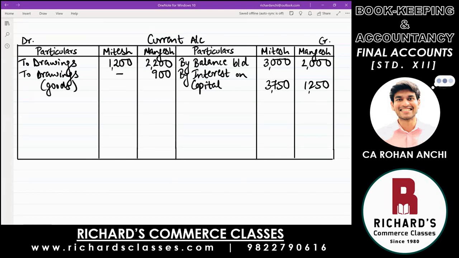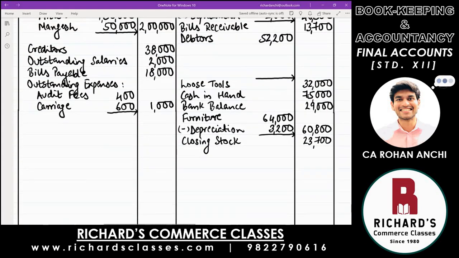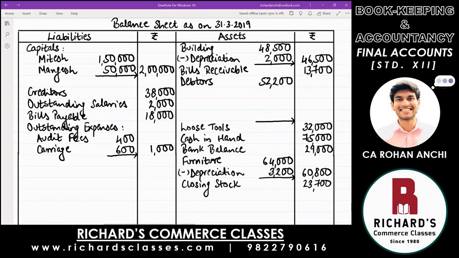Okay, important: point number 8, goods withdrawn by one of the partners. Point number 9 relates to debtors, with two adjustments: one is bad debts and one is RDD. So let's go to debtors in the balance sheet. First is always the adjustment of bad debts. They say write off, which means reduce or deduct 1,000 from sundry debtors.